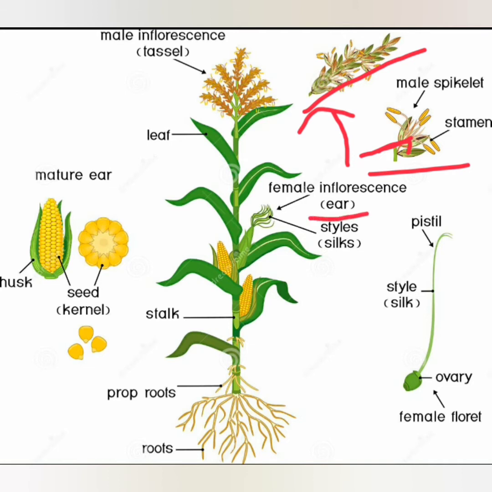The female inflorescence is also known as the ear. The ear-producing branch has short internodes. You see this branch here which produces the female inflorescence, or the ear, it has short internodes, and it bears a female spike at its apex. These are the spikes.